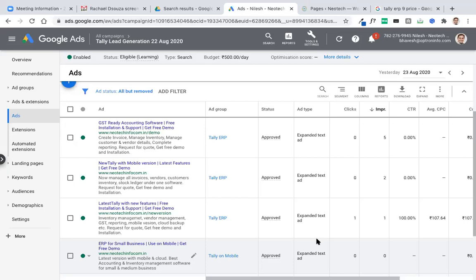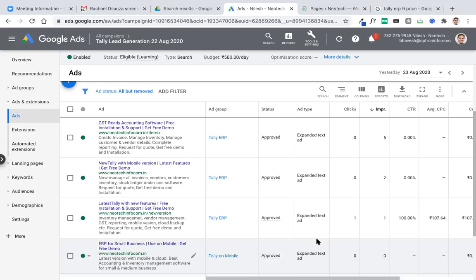And if your landing page, the page where people are landing, also has similar text and keywords, then your quality score will increase. And because of a higher quality score, you will be paying less. Google will also consider how fast your website is, how fast your page is loading, and that also determines quality score.